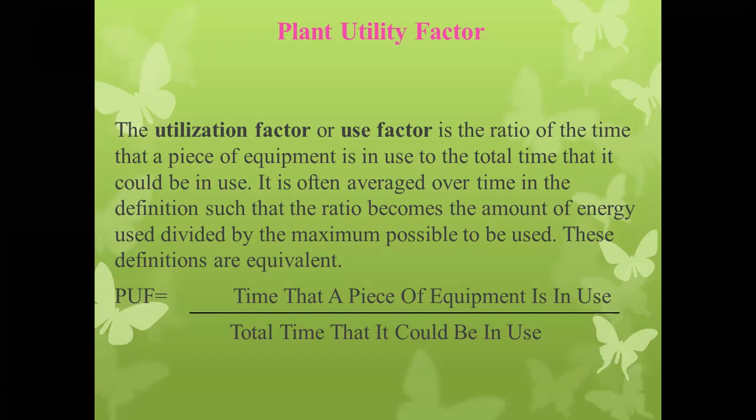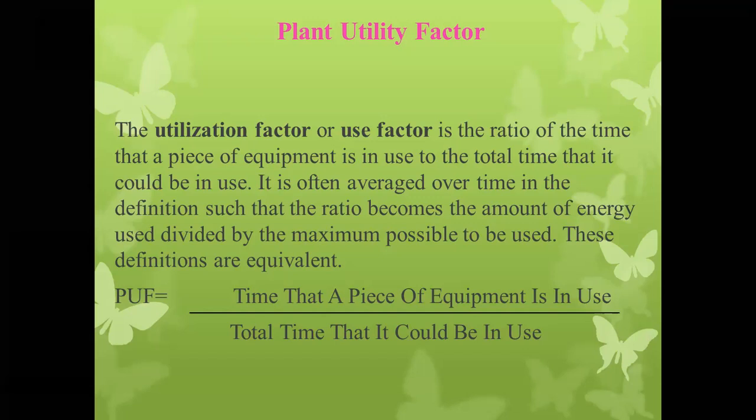Okay, it is often averaged over a time in the definition such that the ratio becomes the amount of energy used divided by the maximum possible to be used. These definitions are equivalent. Suppose a particular load is operating for 4 hours, and that load should operate for 10 hours.